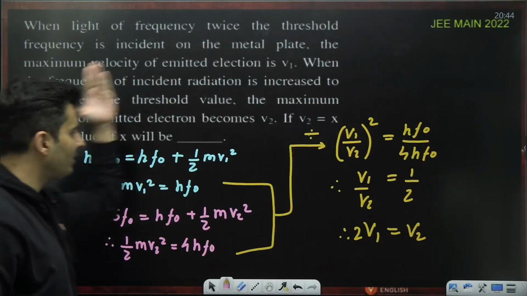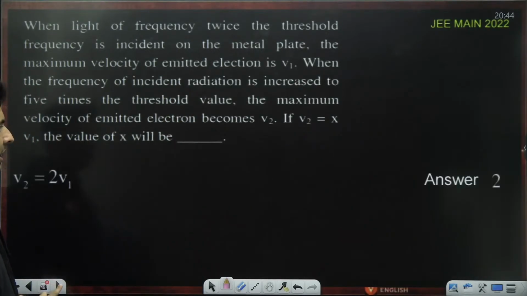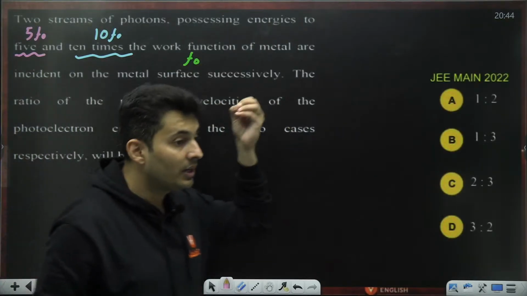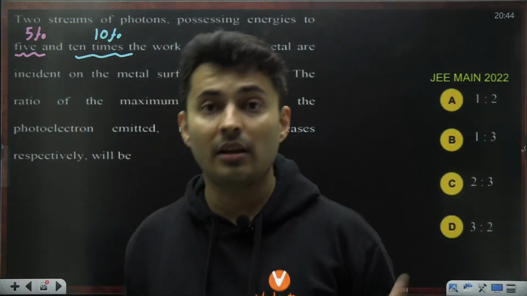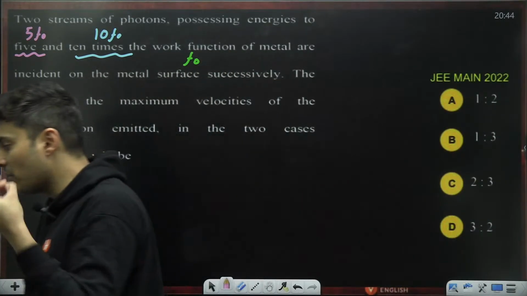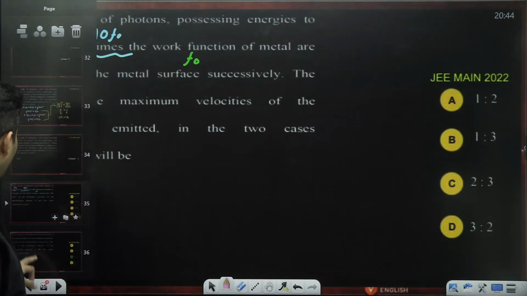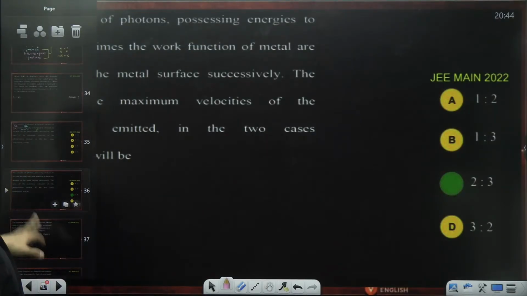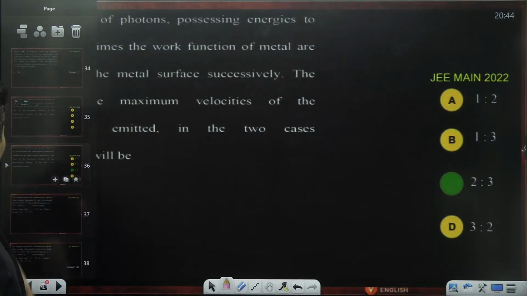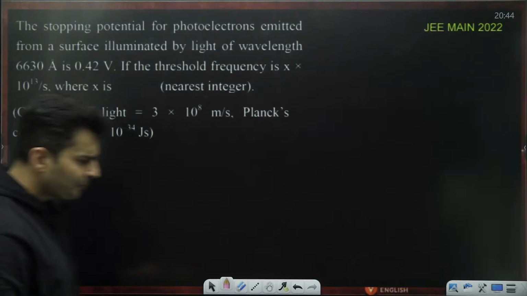Is it not the same question, but with some different values? This was JEE Mains 2022. This is JEE Mains again 2022 only. So in the same year, in different shifts, they have asked the same pattern, same model. Yes, Surya, welcome aboard. Got it, my dear students? Can you see the same model getting repeated? Very good. So yes, the answer is 2:3. It's the same thing again and again. Let's go to the next one.